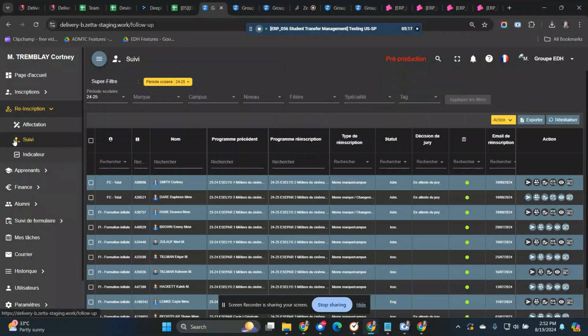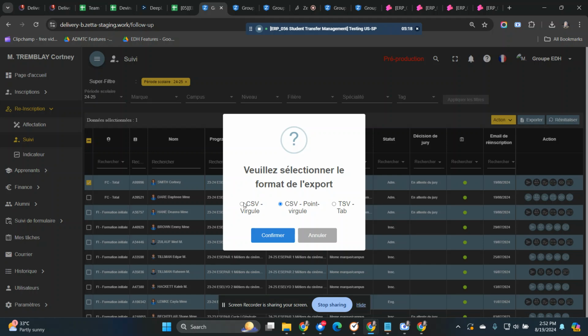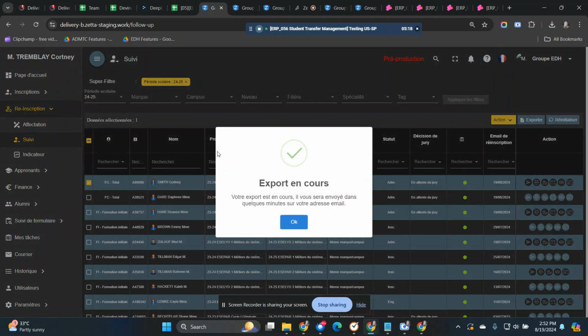Okay, now I'm in the follow-up readmission submenu. In here, in the follow-up readmission, I will try to export the student. For the first time, I tried to export one student, or a single student. And I try to select export. It should display export in progress.